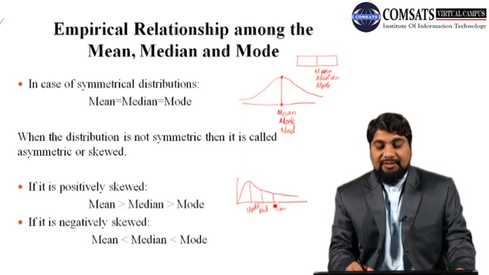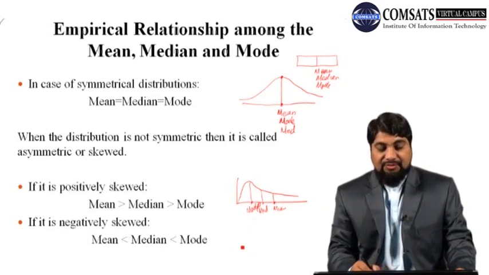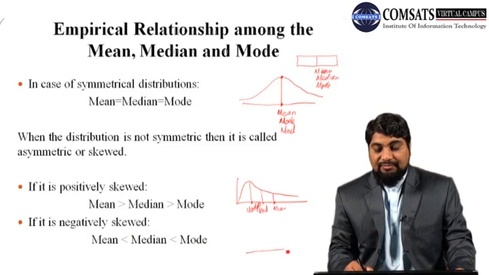Remember that the mean value is the largest as compared to the other two. So mean is greater than median, whereas median is larger than the mode.